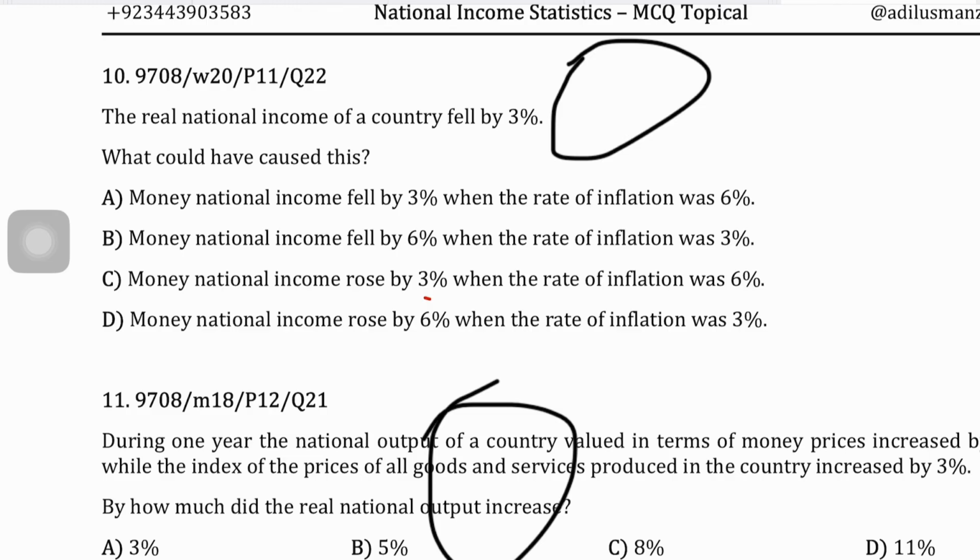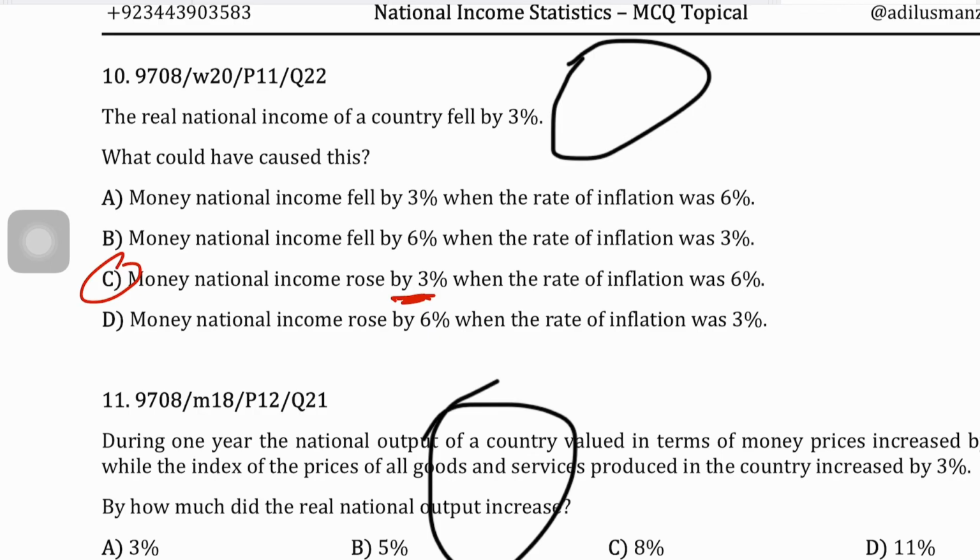And this suggests that the rise in the rate of inflation would definitely be more than the rise in your nominal or money national income. So your nominal national income is your total income of a country which is measured at current prices, which have not been adjusted for inflation, while your real national income is your total income of a country that is adjusted for changes in the price level, that is inflation. And so the correct answer for this would be C, because the money national income will rise by 3%, right?